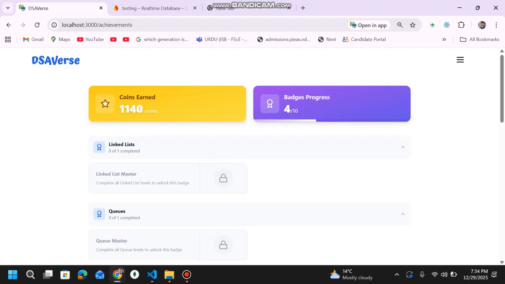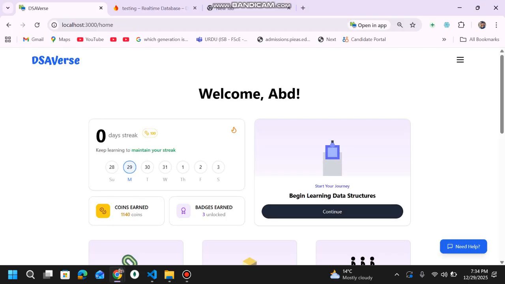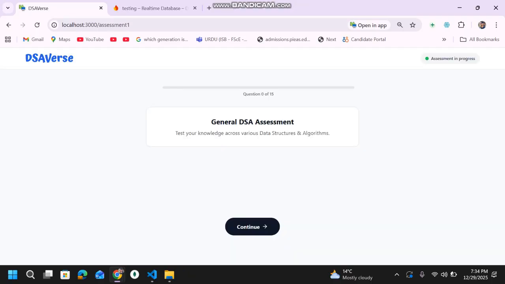Now let me show you the initial assessment first of all, what a new user would take, just to give you a demo. Here is my assessment, you can see I loaded it. For your information, this is not static, or being fetched from somewhere. These are generated at runtime and are random.